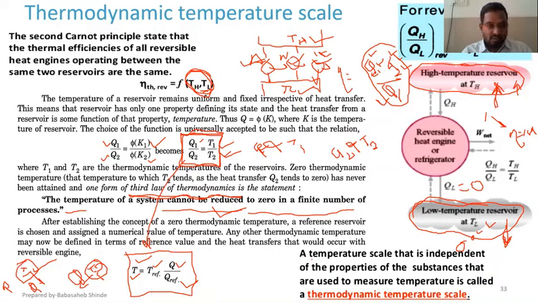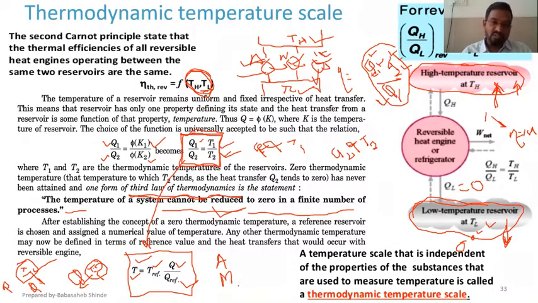Now, what exactly is the thermodynamic temperature scale? Just in the corollary, we proved that efficiency is independent of the working fluid. Means, suppose I am using one thermocouple that is using air as a working fluid. There is another temperature measuring device that is using mercury as a working fluid.